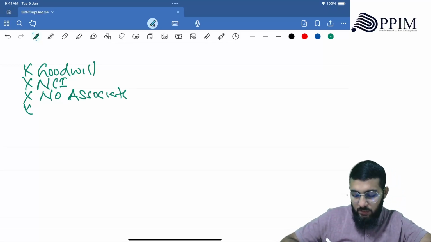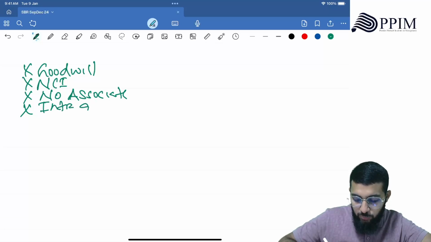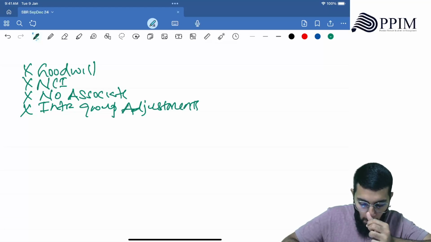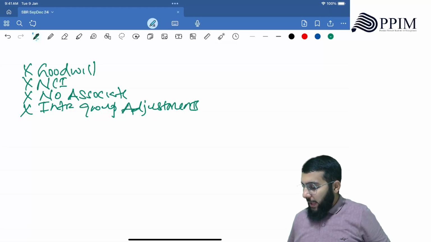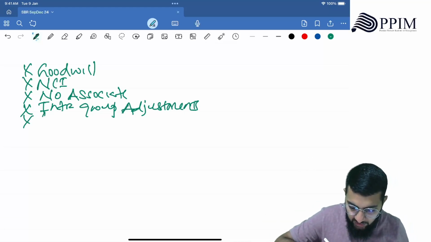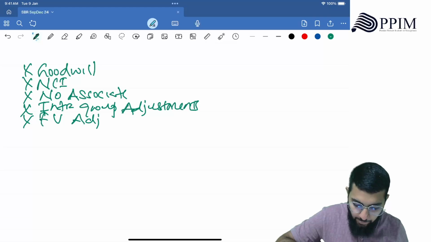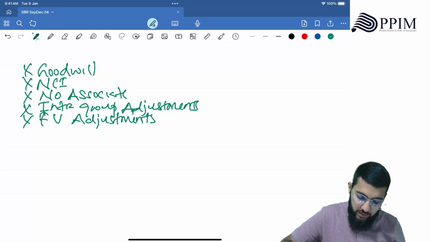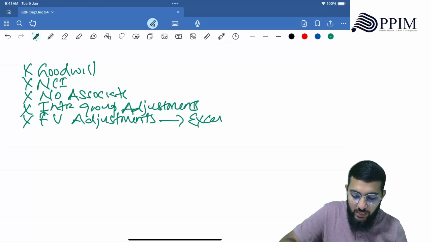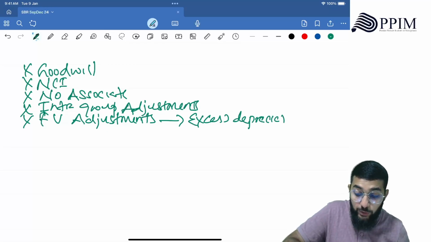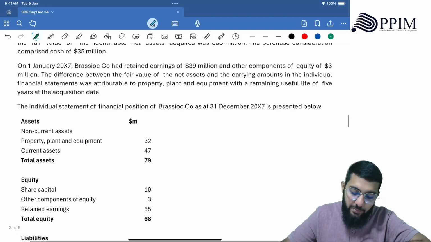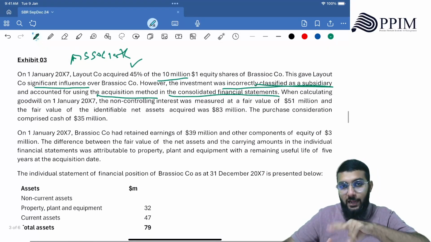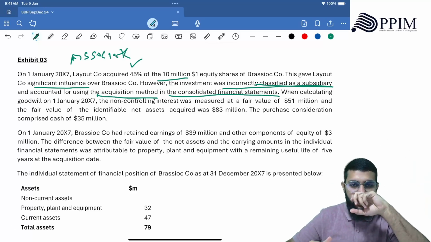No associate, then the intra-group adjustment would have happened. Right? When it's control, these are the adjustments that would have happened. Okay? Then the fair value adjustments also, which would lead to excess depreciation. Now that's knowledge that you should be knowing. Right? When they say that they've done this, means they would have done all this. Now we have to eliminate that. Now, to eliminate that is not easy. Why? Because you have to first calculate what would be the goodwill, then you'll be able to eliminate that. Okay?